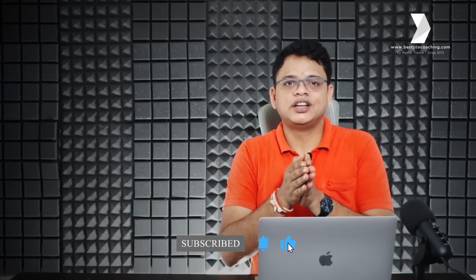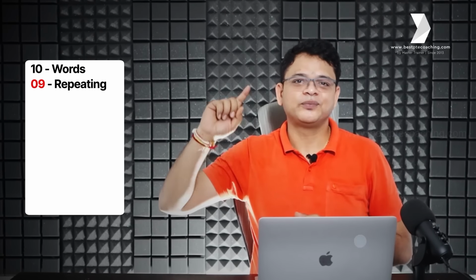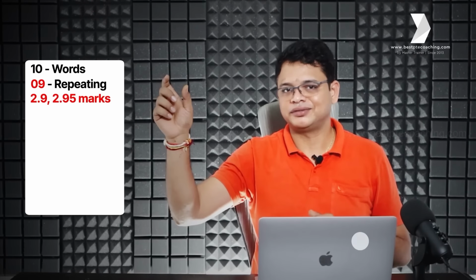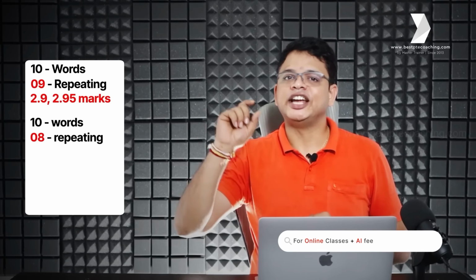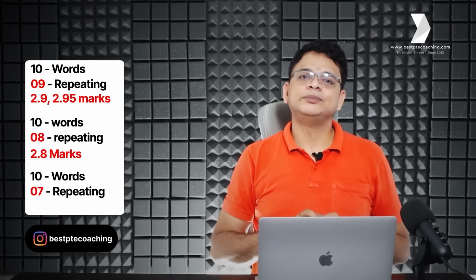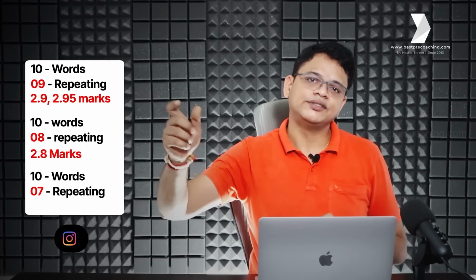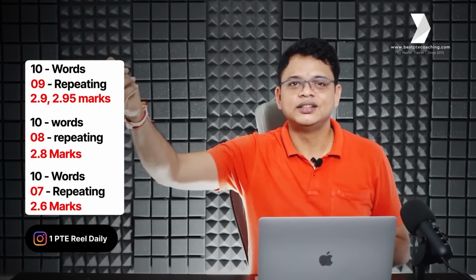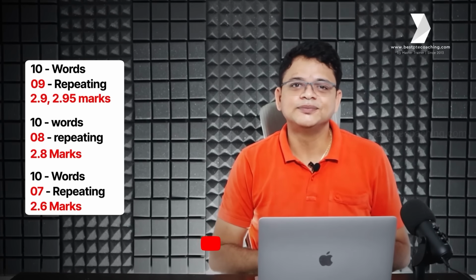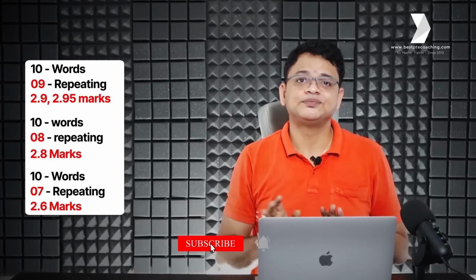Let's say a person in 10 words is repeating 9 correctly. He should get 2.9, 2.95. A person who is repeating 8 words correctly in the sequence should get 2.8. A person who is repeating only 7 words accurately should get maybe 0.1 marks less. That's it. This is how the repeat sentence works.